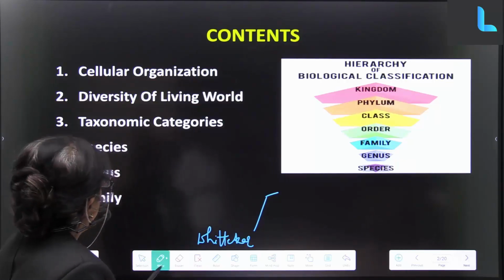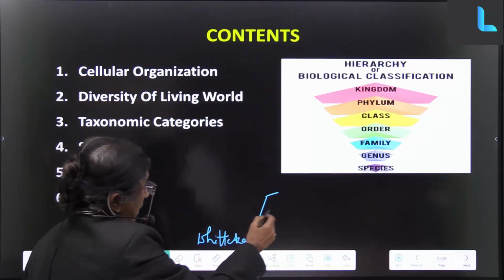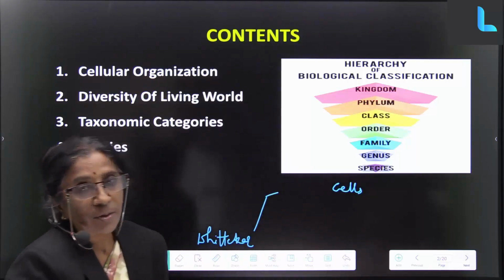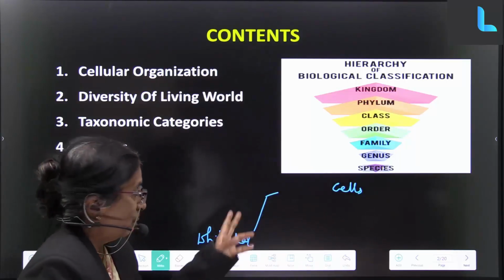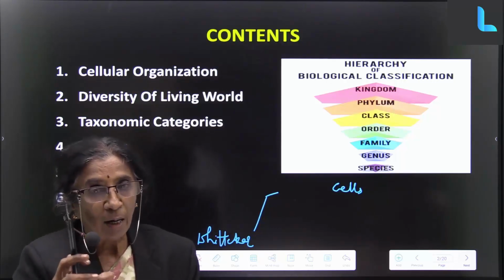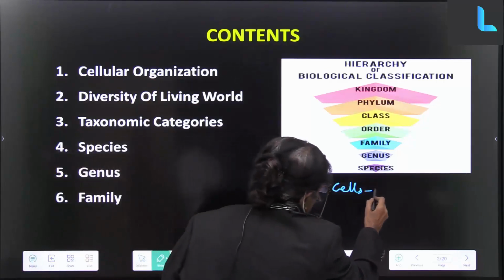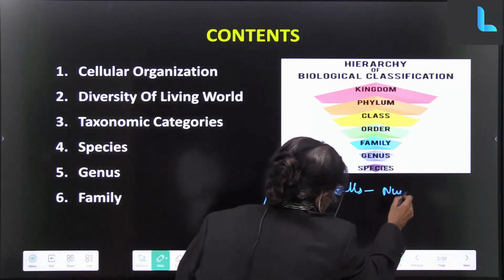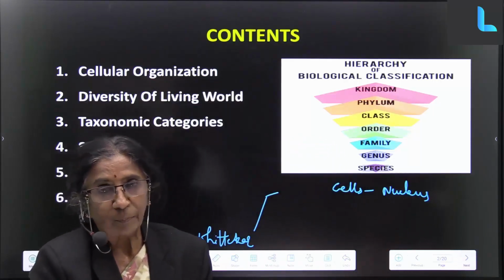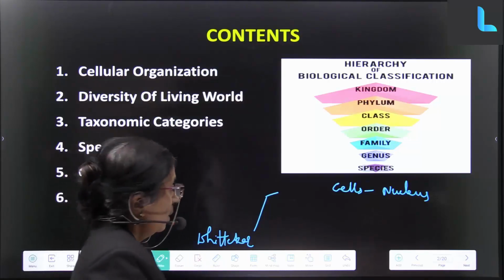Now what he did was, he took cells as a basis. Supposing I take a cell. A cell has a very important central organelle called the nucleus.